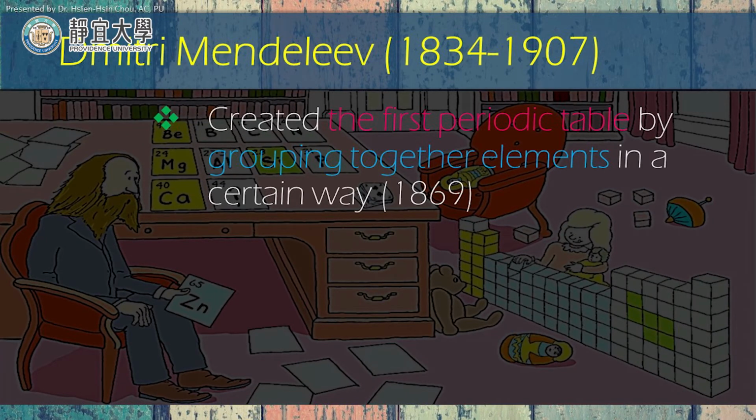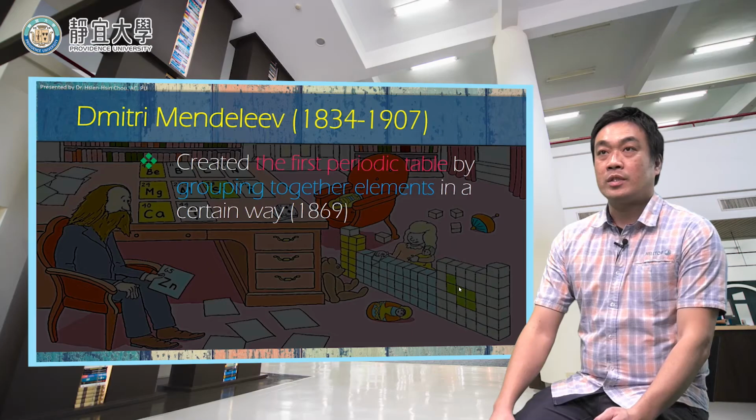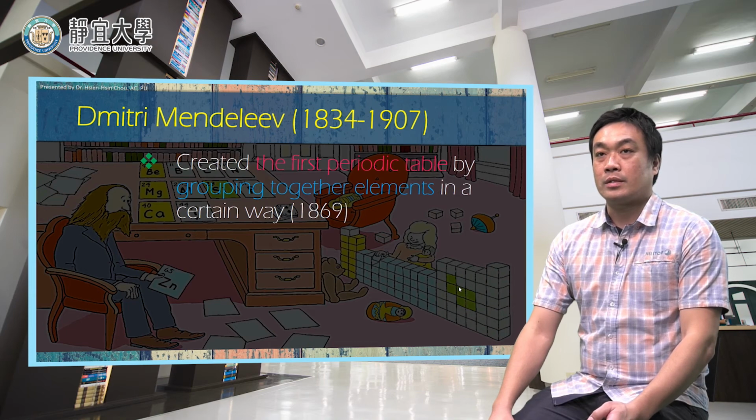After that, a man called Dmitri Mendeleev created the first periodic table by grouping elements together in a certain way. This periodic table is the forerunner of the periodic table we know today.